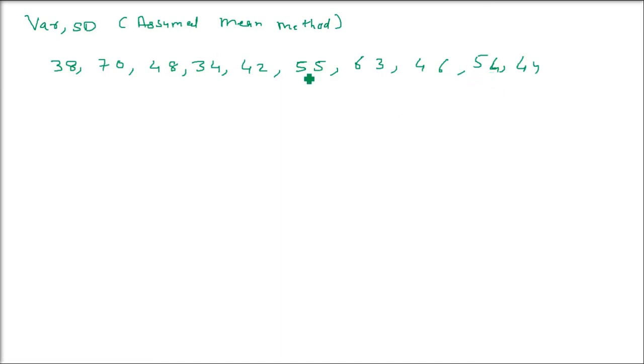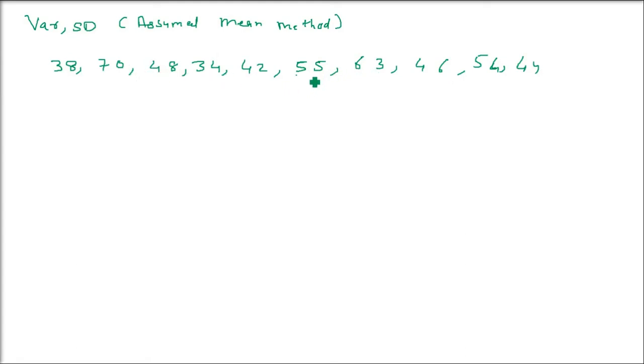So let me write it in the form of a table. But before that, you can assume any number as the assumed mean. But if you see, the lowest value is 34, and the highest value is 70. So if I take a middle value, it will be around 50, I guess, 48, 50.